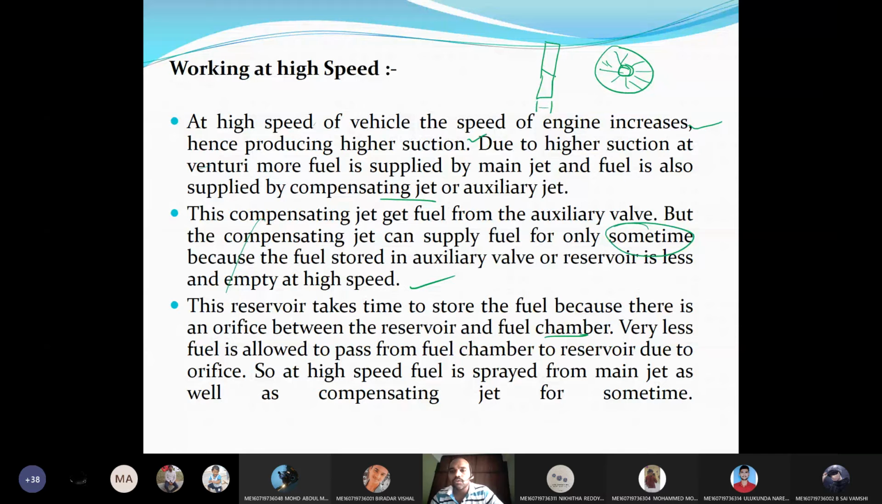Okay, and a sharp-edged hole means like this: on one side the diameter is less and on the other side the diameter is more. This is the side view of the orifice, meaning the fuel enters from here. So there will be a restriction, so that a smaller amount of fuel will flow through it. At high speed, fuel is fed from the main jet as well as the compensating jet for some time.